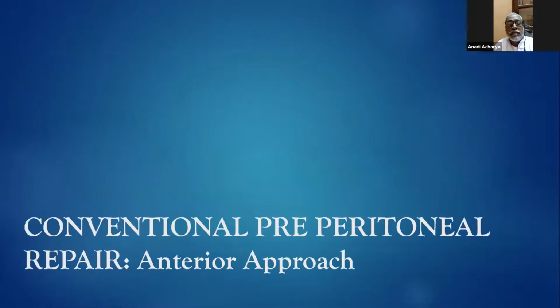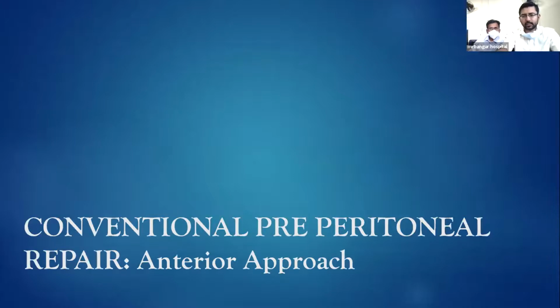Now we have the preperitoneal repair, which can be done through the anterior approach and the posterior approach. The rationale behind the preperitoneal repair is that the anterior approach simply closes the defect, but it does not handle the contents that emerge out of the hernial defect. The preperitoneal repair is done between the defect and the passageway of the hernial content. So it takes care of both the passage of the hernial content as well as the hernial defect, which the authors who speak about the preperitoneal repair say is in that layer.